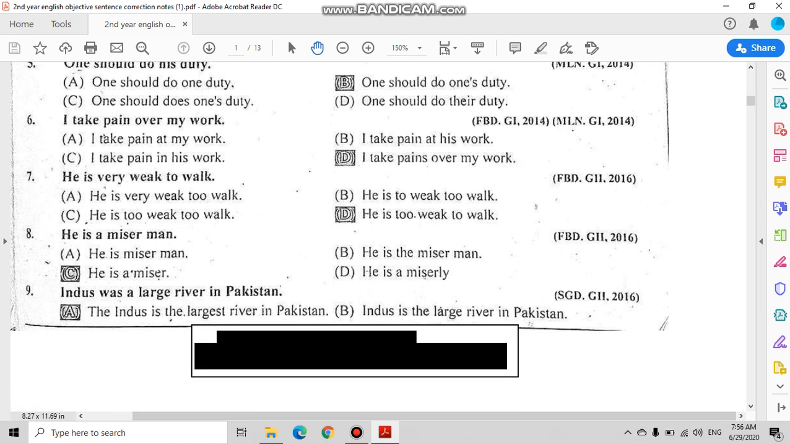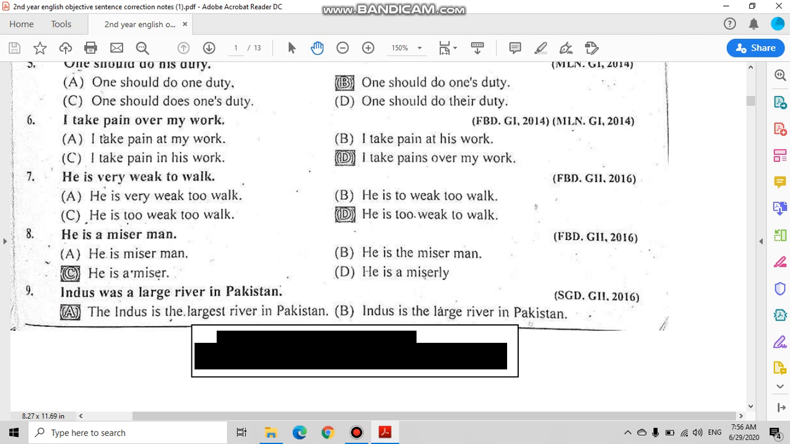He is a miser man. Now in this sentence, miser is a noun, man is a noun, and we are not saying he is a man, because the information that we want to give is that he is a miser. So option C is the correct option, that is, he is a miser.